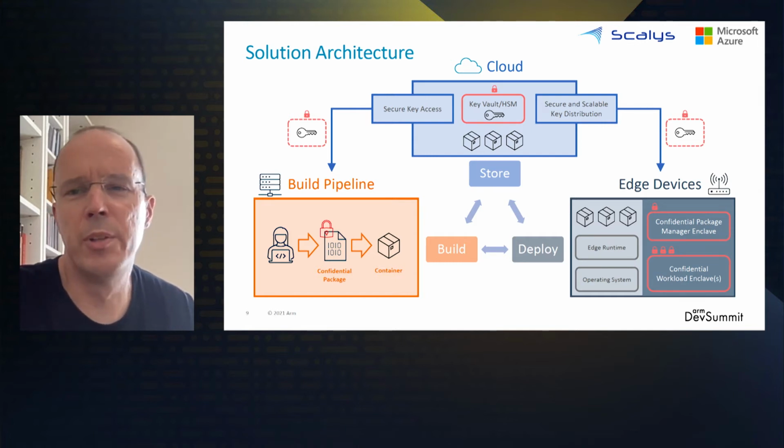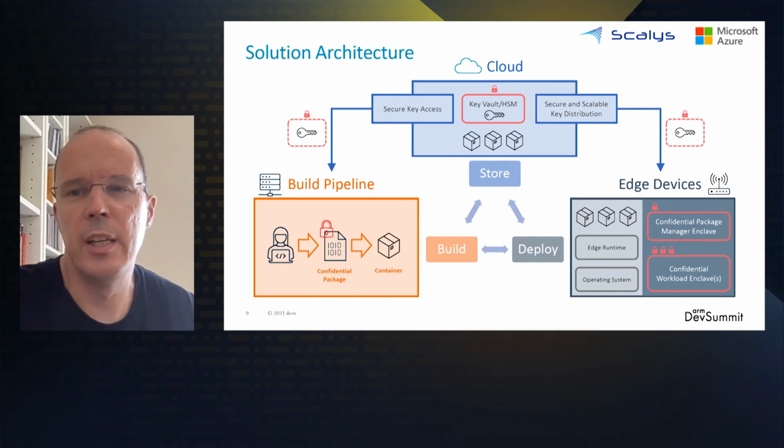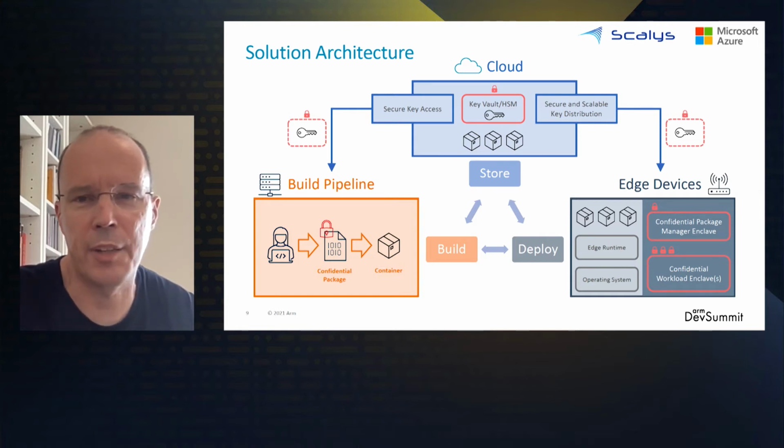Now, the goal of the solution is to be able to build a confidential application in our build pipeline and to publish and store that confidential application to the cloud, and then finally to deploy and to execute it in a secure enclave on a device like the Trust Box. But the goal is to do all of that in such a way as to never allow the confidential application to have its contents revealed until it is in the enclave and executing.